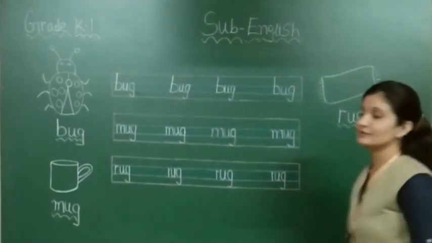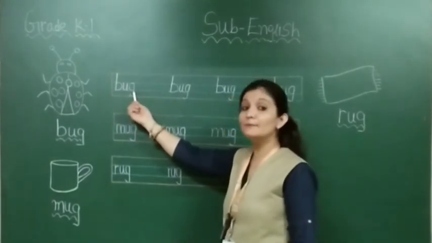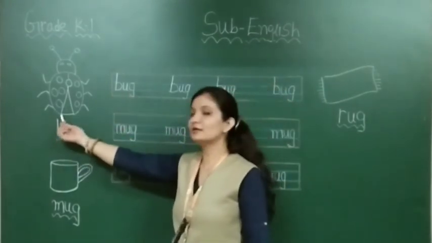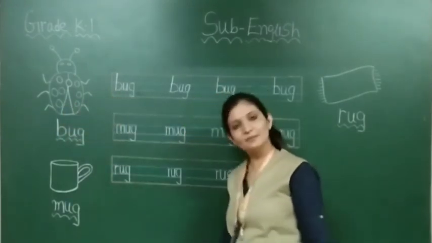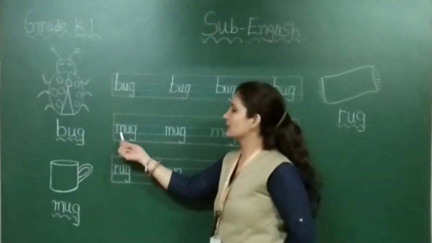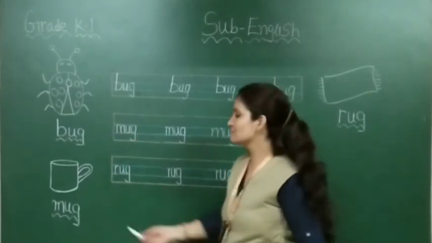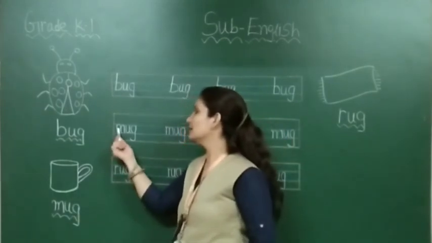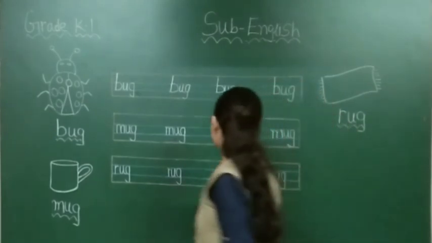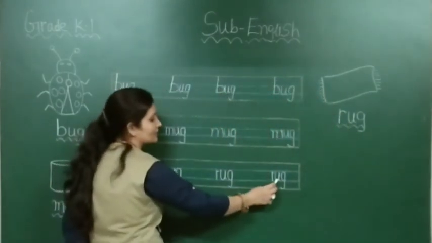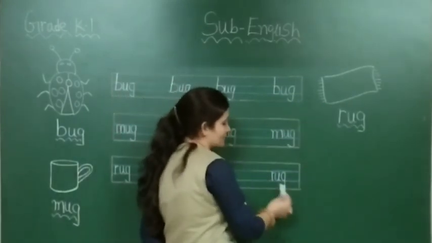Once again, see here. First one is bug. Where is bug? Yes, this one is bug. Now, second one is mug. Where is mug? Yes, this one. Mug. And third one is rug. Where is rug? Yes, this one.